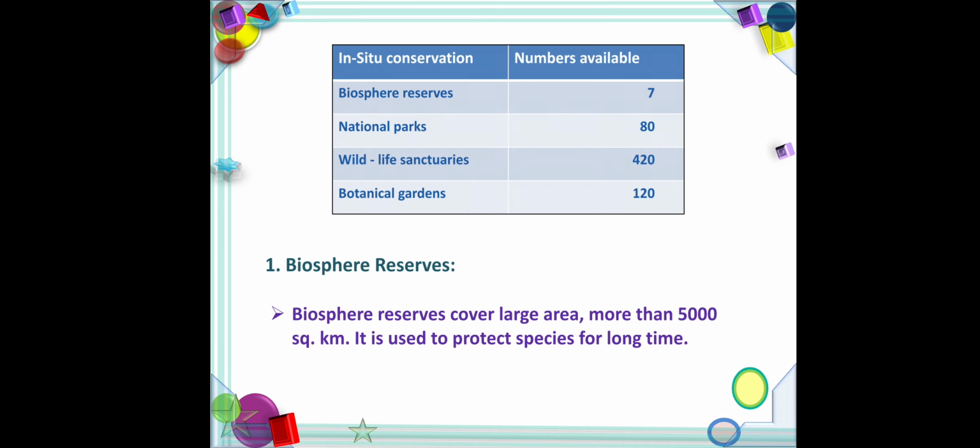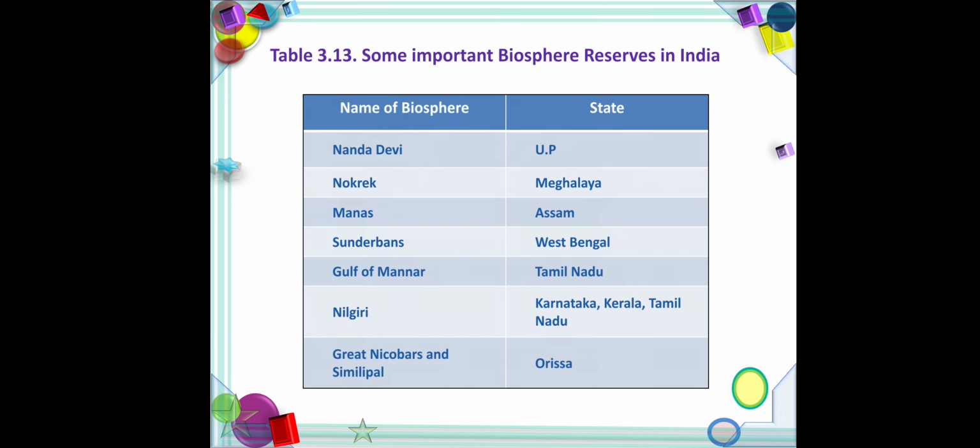First one, biosphere reserves, number available 7; national parks, 80; wildlife sanctuaries, 420; gene sanctuaries, that means botanical gardens, 120. A biosphere reserve covers an area of more than 5000 square kilometers and protects species for a long time. Some examples: Nanda Devi in Uttar Pradesh and Manas in Assam. In Tamil Nadu, Nilgiri and Gulf of Mannar.